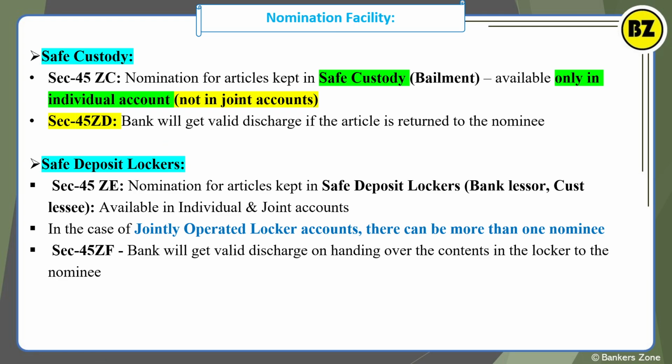Now safe custody. So what is safe custody basically? See, section 45ZC is all about the nomination for articles which are kept in safe custody. So safe custody is basically a type of bailment, available only in an individual account and not in a joint account. So see, it is bailment, where you are keeping something, right? So how it works basically: the bank will get discharged if the article is returned to the nominee.